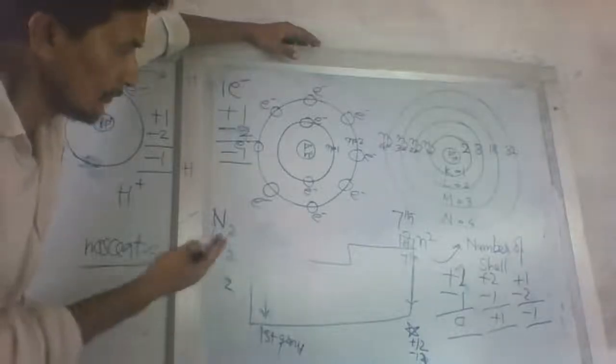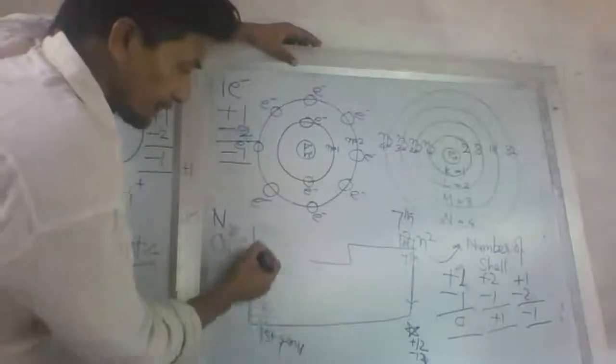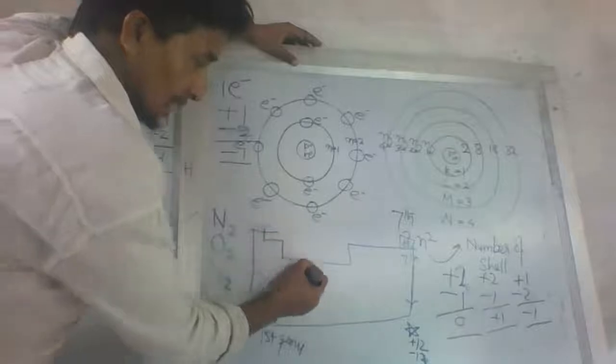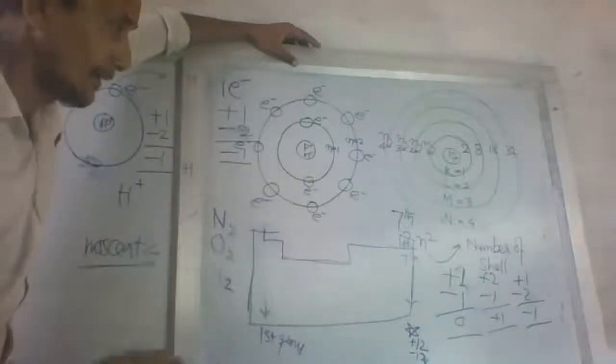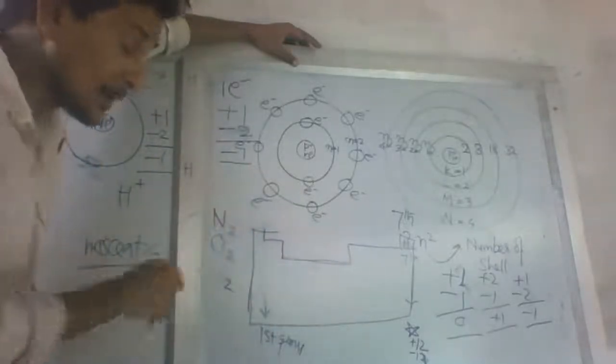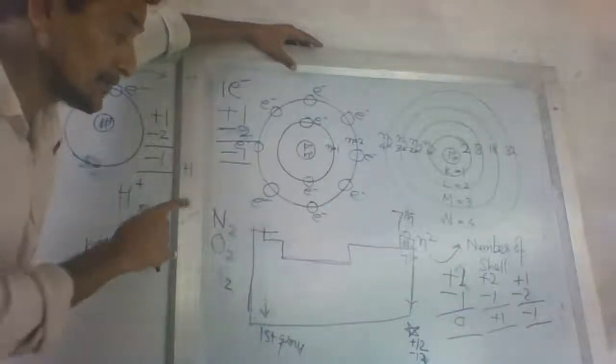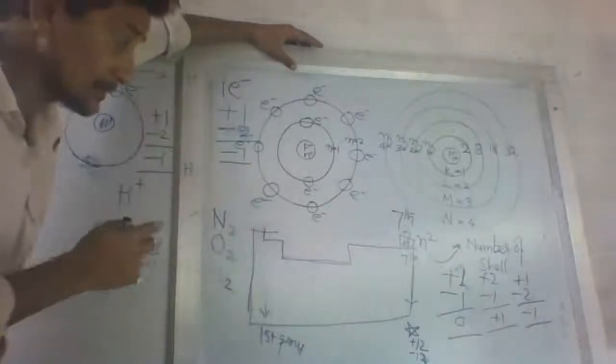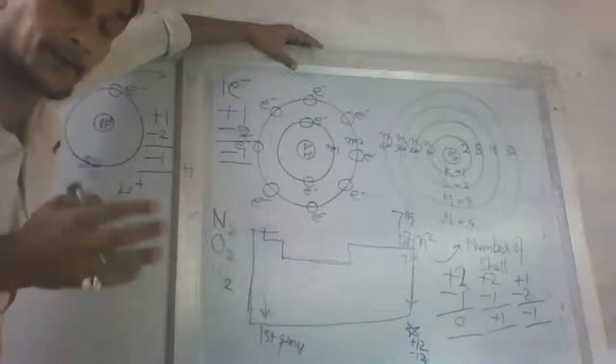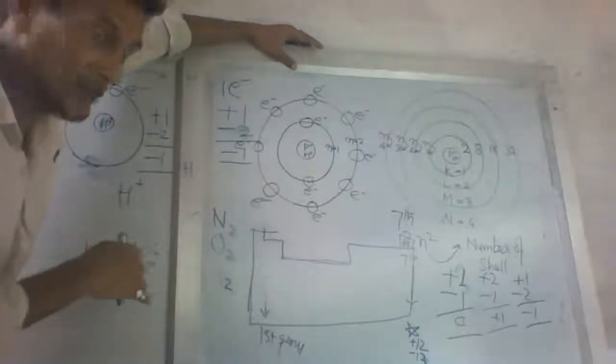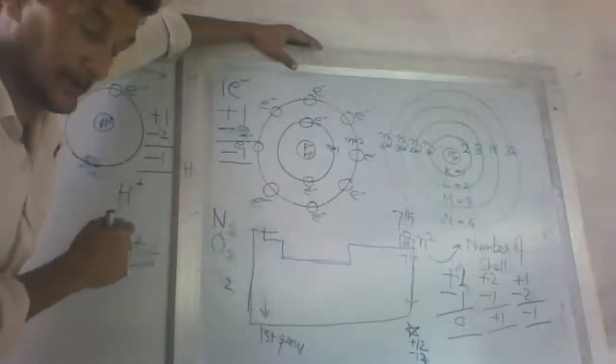So my dear friends, what happens? This is in the first place and in the 7th place also. In the first place, it is a positively charged particle, which means it is an oxidized form, and works as a reducing agent.